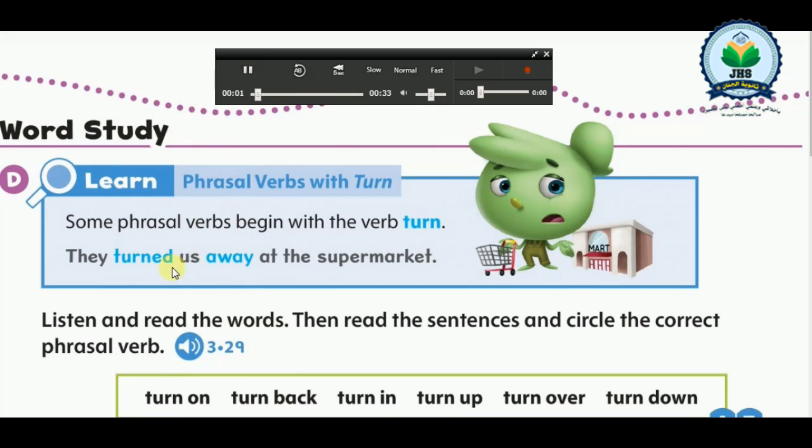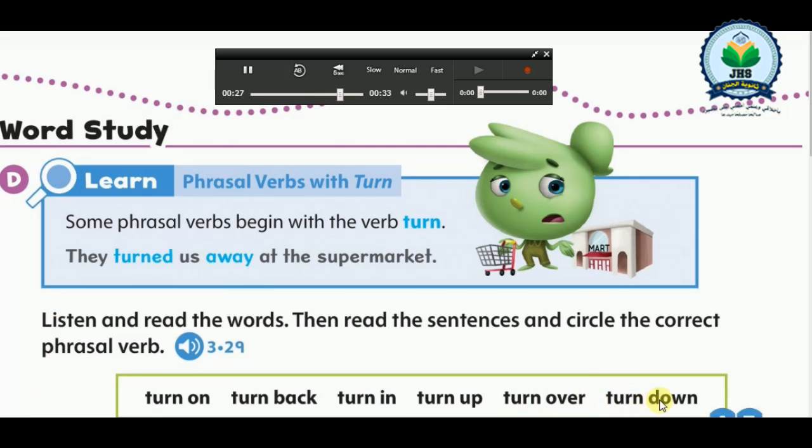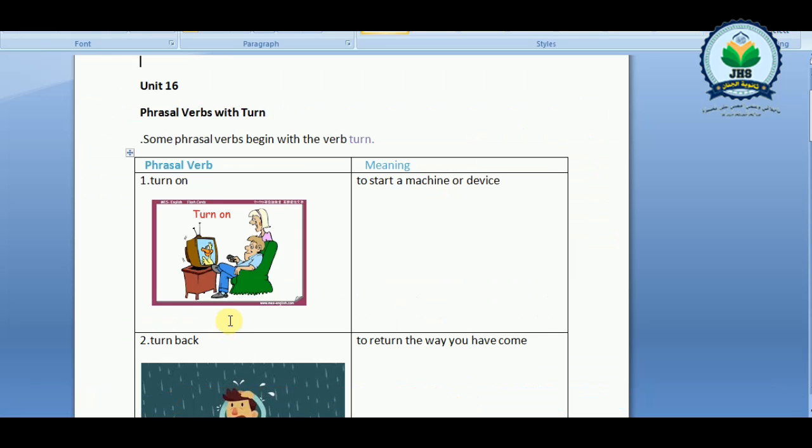Page 163. Word study. D. Listen and read the words. Then read the sentences and circle the correct phrasal verb. Turn on. Turn back. Turn in. Turn up. Turn over. Turn down. Now let's look at the pictures and try to guess the meaning of each word.